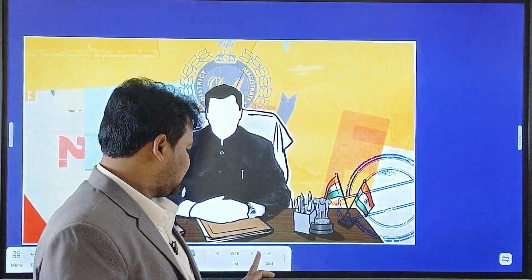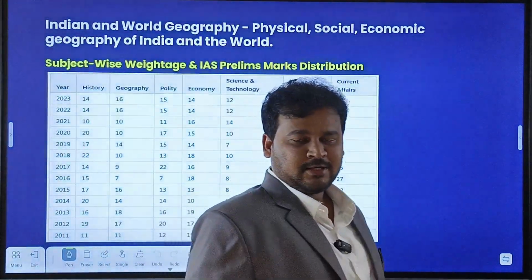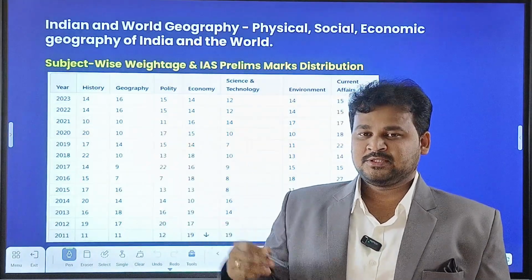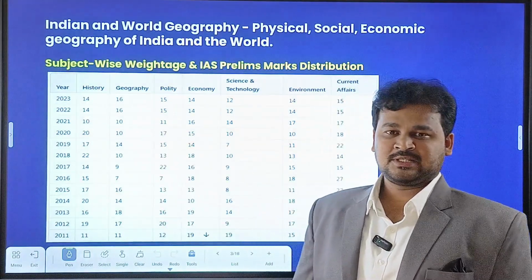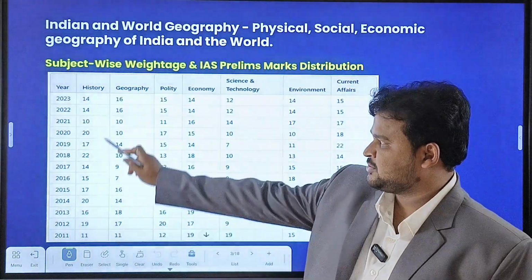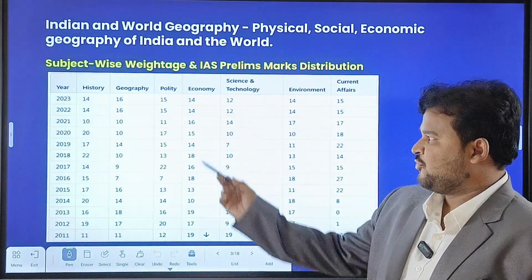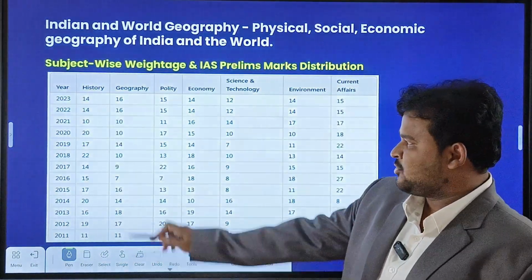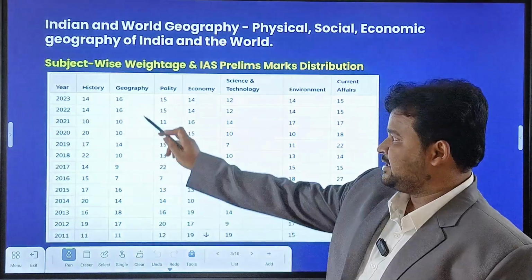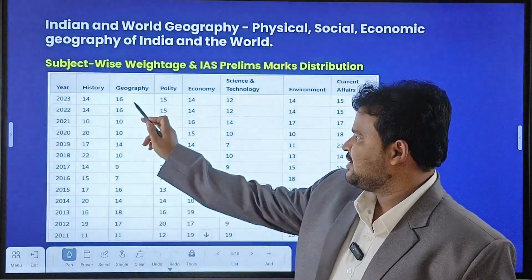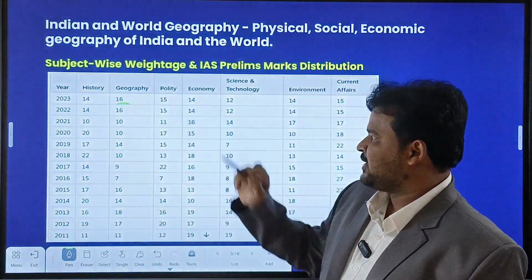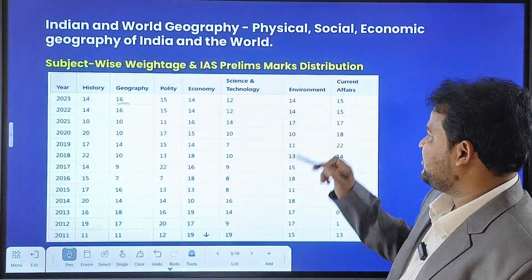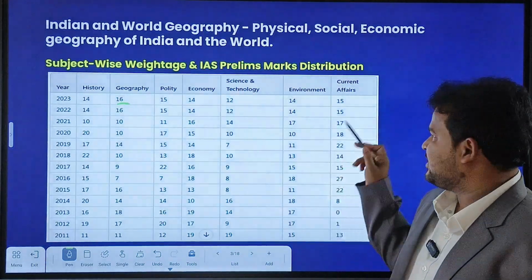Let us discuss some more information. If you understand the subject-wise weightage of the UPSC prelims examination from 2011 to 2023, this will be the weightage for each subject. In the year 2023, 14 questions came from history, 16 questions came from geography, which is our beautiful subject. Then polity 15, economy 14, science and technology 12, environment 14, and current affairs 15 questions.